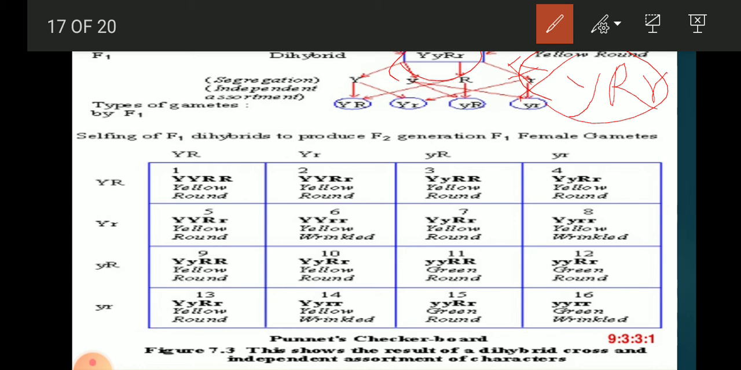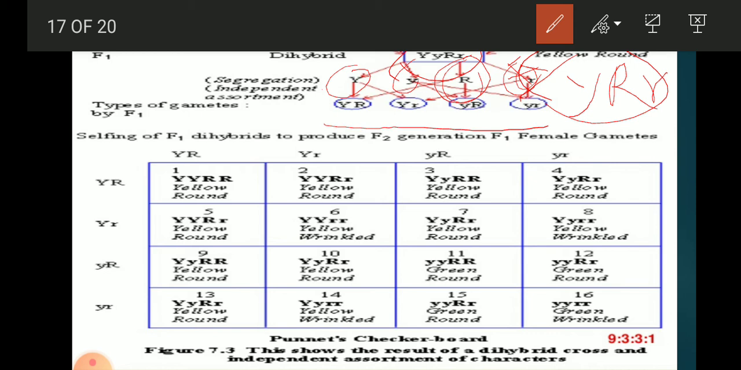So from one cell in meiosis, 4 egg cells are formed. You can just imagine 4 egg cells are formed, how they are formed: alleles can combine differently, capital Y can combine with this R and this r as well, and small y can combine with capital R and small r as well, because both of the traits have to move side by side in the next generation. So gametes of 4 combinations are formed.